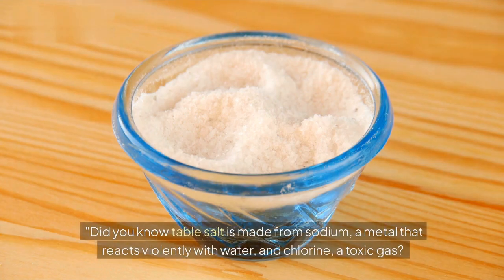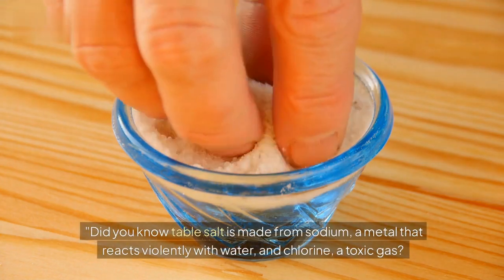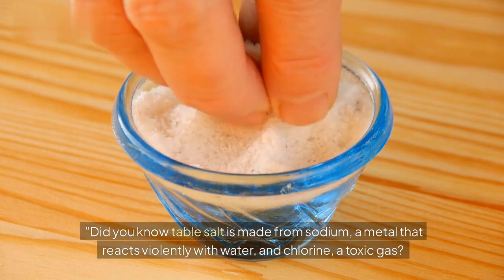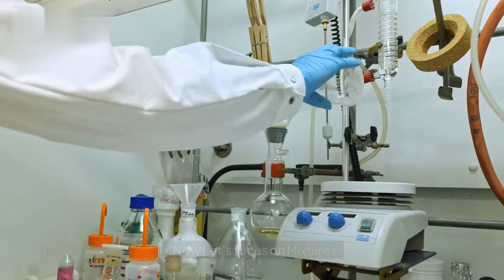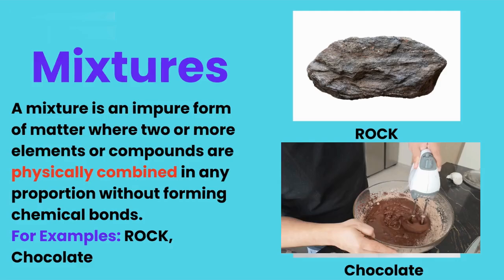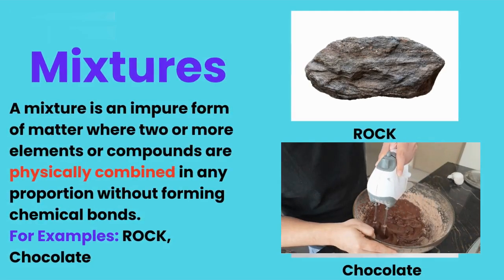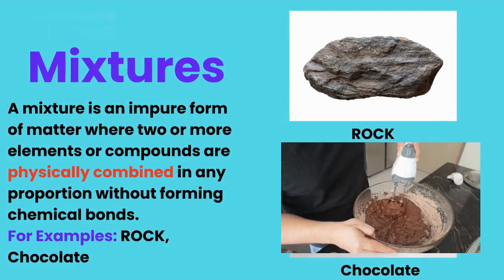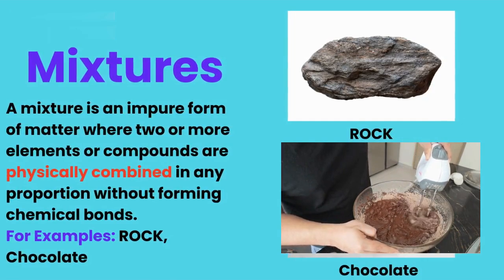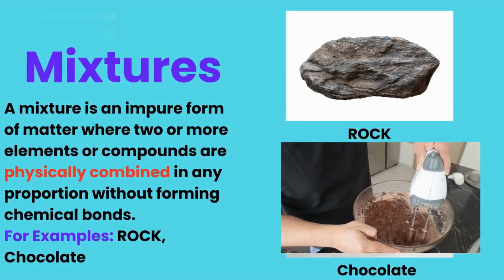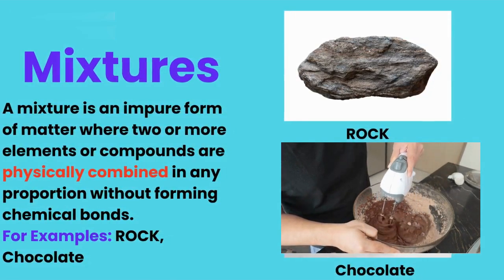Did you know table salt is made from sodium, a metal that reacts violently with water, and chlorine, a toxic gas? Now let's focus on mixtures. A mixture is a combination of two or more substances that are physically combined, not chemically bonded. That's the key difference. For example, rock, chocolate, and many other things.